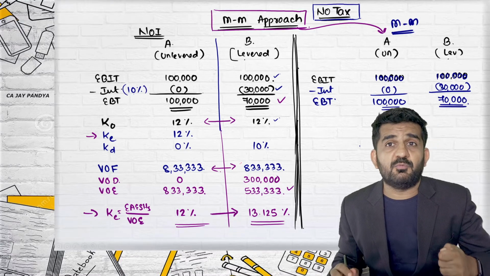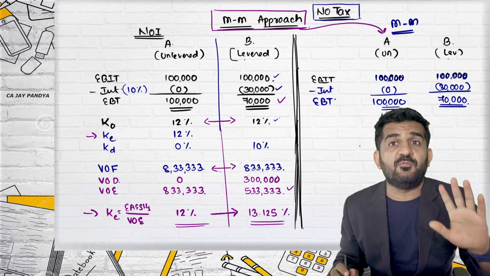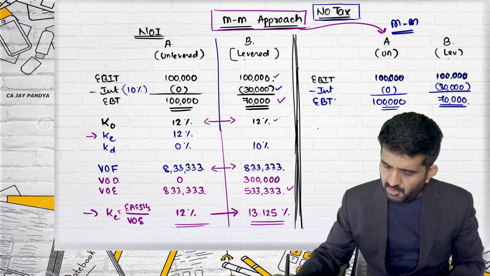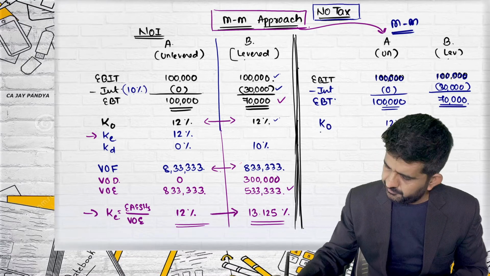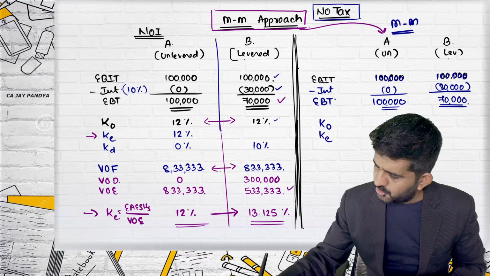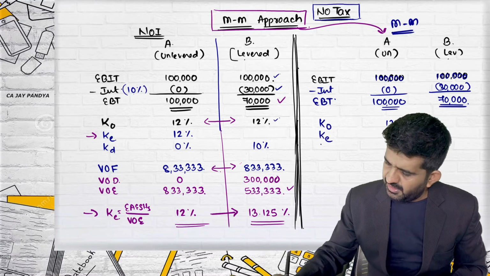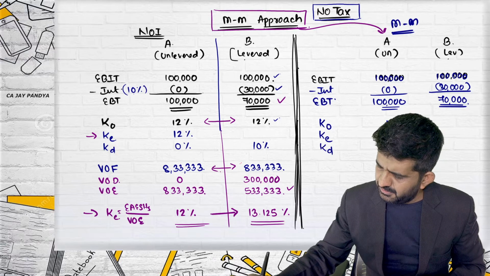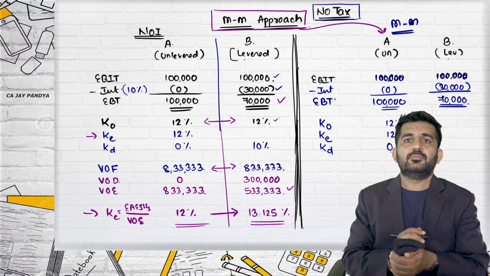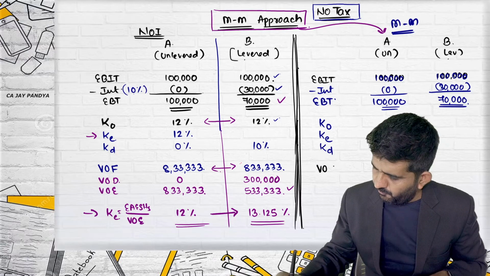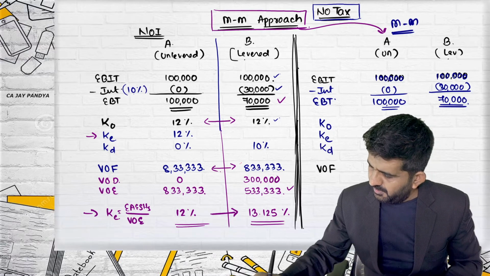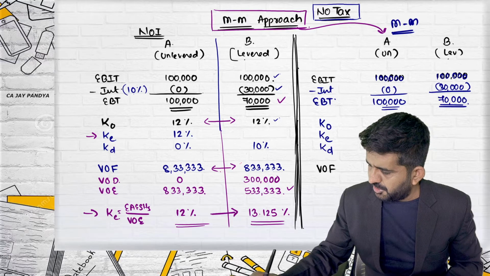What we do is we first find out the answer of the unlevered firm. Unlevered firm: KO is 12%, KE is 12%, and KD is 0%. Value of firm will be 8,33,333.